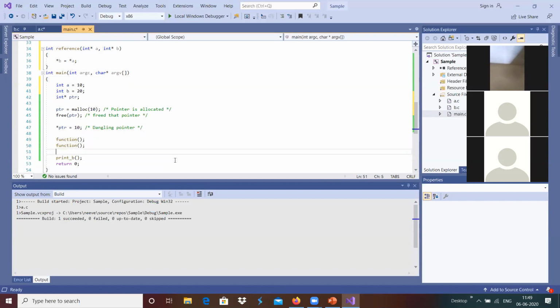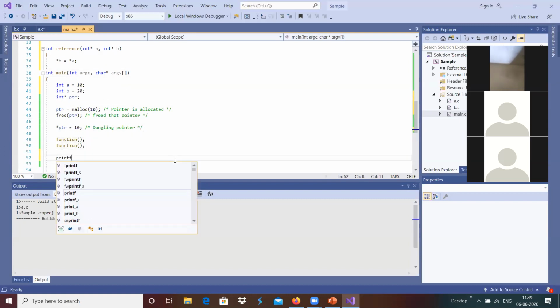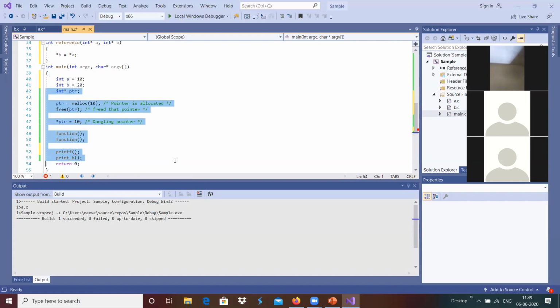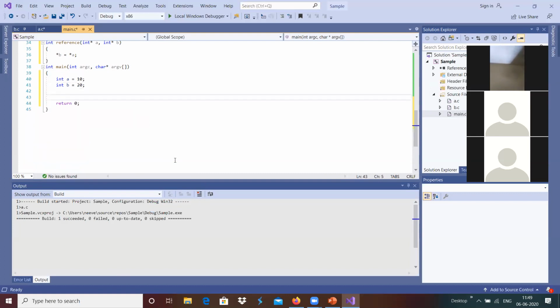Before calling, I'm printing value a comma b over here, and printf a colon %d b colon %d, and then comma a comma b over here.